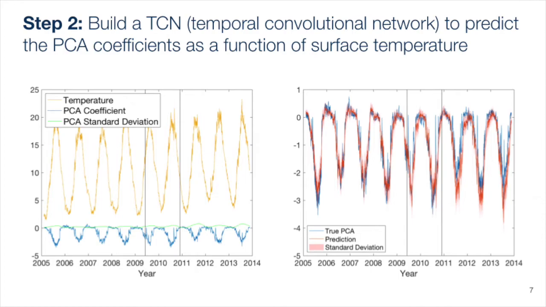Second, I build a neural network that can predict the PCA coefficients as a function of surface temperature. I also build a second neural network to predict the standard deviation of the predictions. The neural networks take the surface temperature of the point of interest and nearby points as input. They can be used to predict PCA coefficients at future times when new data becomes available.